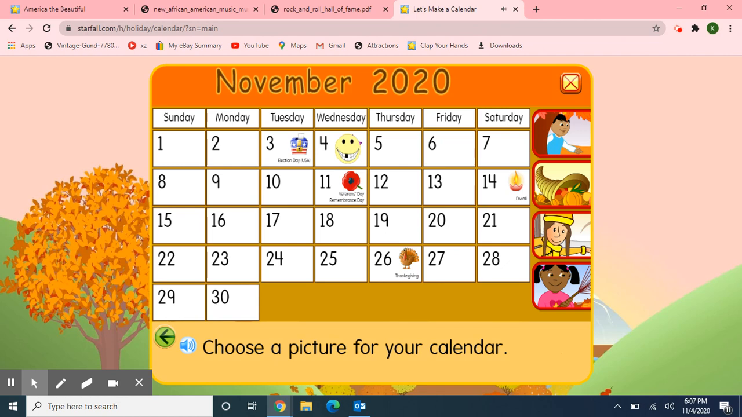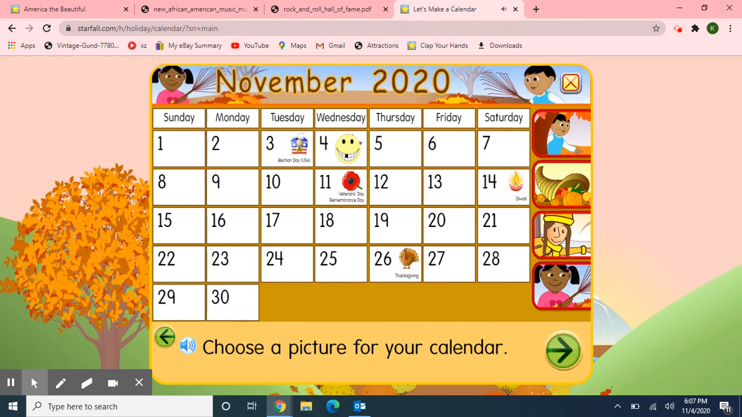Now I'm going to choose a picture to decorate our calendar. And this time I'm going to choose the young lady with a rake. I hope all of you are helping out at home and raking the leaves. It's so much fun to rake them into a pile and jump into the middle of the pile with those beautiful fall leaves. Now our calendar is complete.